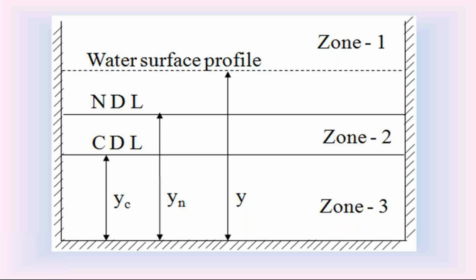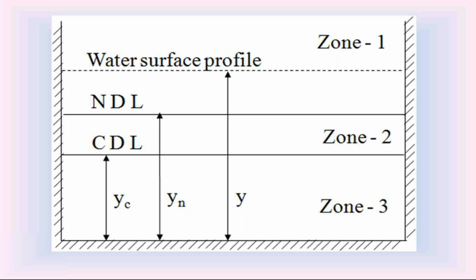Now we are going to discuss the different water surface profiles in mild slope channel. Please everyone keep in mind, the water surface profiles are classified according to channel bottom slope and also according to zone 1, zone 2, zone 3.